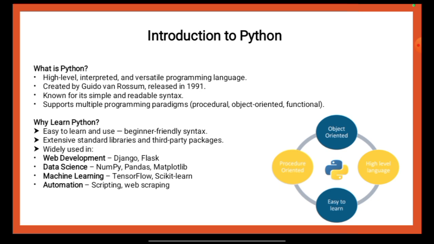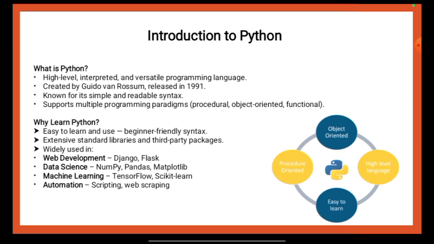So from these details we get to understand that Python is a high-level, interpreted, and versatile programming language created by Guido van Rossum and first released in 1991. It is known for its simple and readable syntax, which makes it easy for beginners to learn and use.